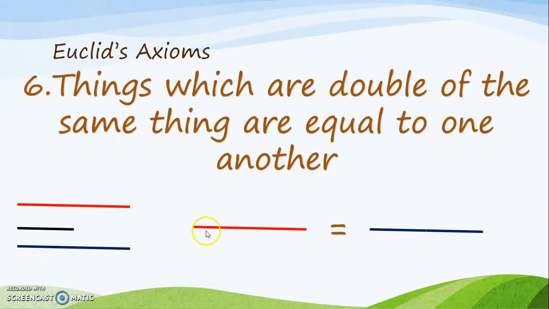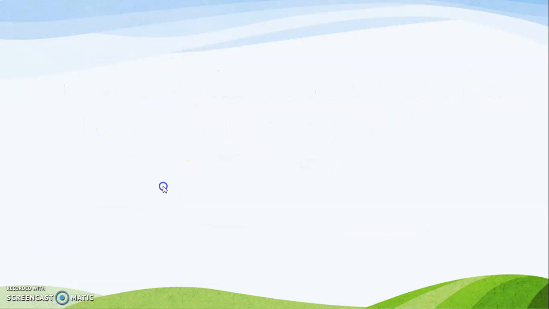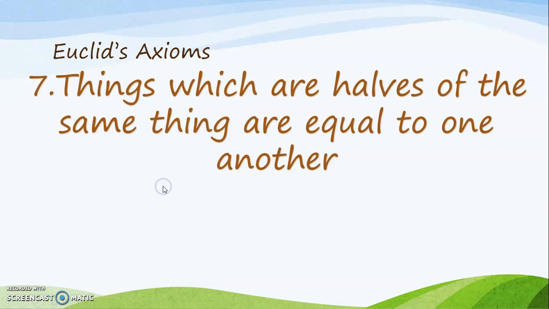So on the left side we have a 10 centimeter long line, and on the right side also we have a 10 centimeter long line. So they are equal to one another. Things which are double of the same thing are equal to one another. So that is the sixth axiom. Now the seventh axiom is this said in the opposite sense. Things which are halves of the same thing are equal to one another.